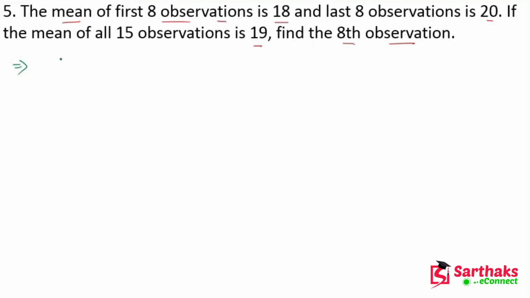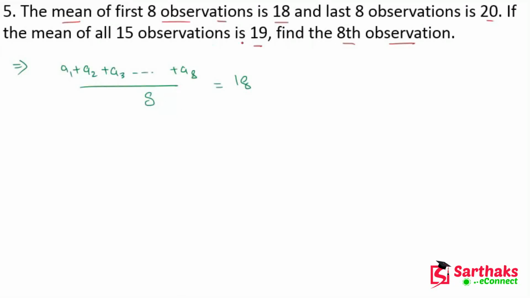Let's suppose we have observations A1 plus A2 plus A3 and so on plus A8. There are 8 observations, and if we divide by 8, this is the mean of the first 8 observations. So this is equal to 18, as given in the question.